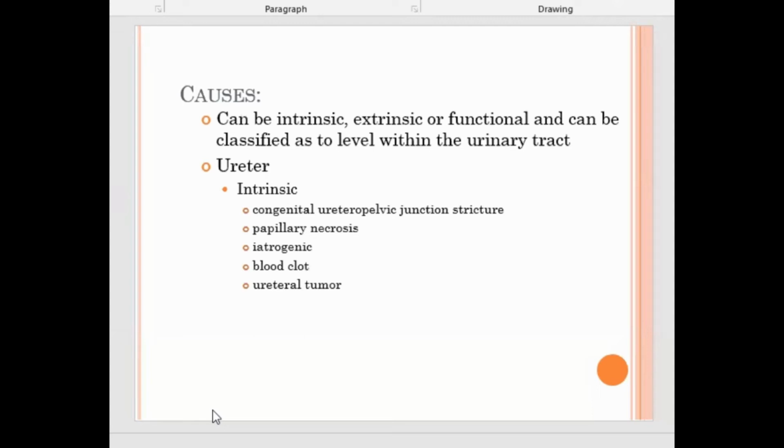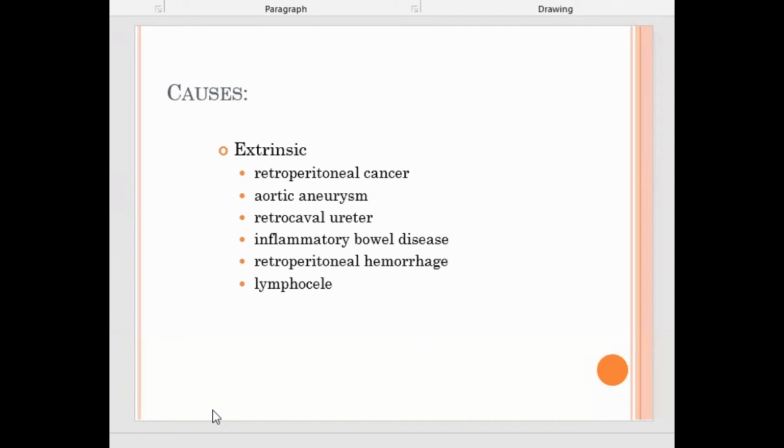In males, there is the prostate, which is hyperplastic in aged people, known as benign prostatic hyperplasia, also called nodular hyperplasia of the prostate. So it extrinsically can cause urinary tract obstruction.